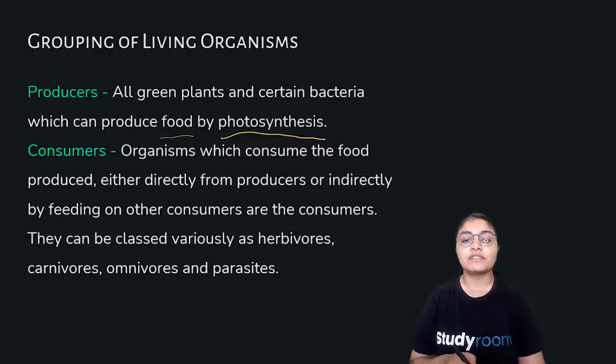So we can differentiate them based on their feeding habits, and these are known as herbivores, carnivores, omnivores, and parasites. Herbivores are the plant-eating animals, carnivores are the consumers which feed on other consumers, and omnivores are the organisms which can feed on both plants as well as animals. And parasites derive their food from other organisms. They live on other organisms, and the organism which they live on is known as the host organism, and the parasites derive their food from the host organism. So this is how the consumers work.